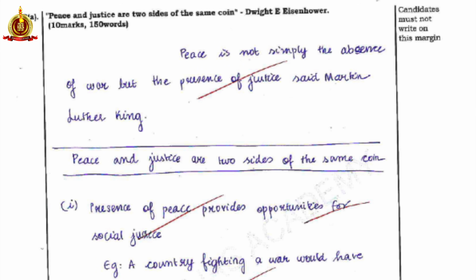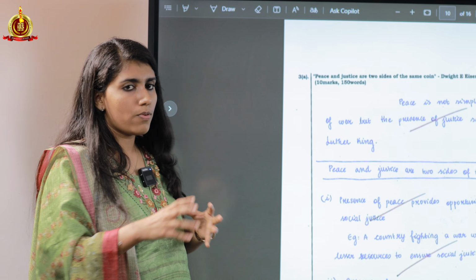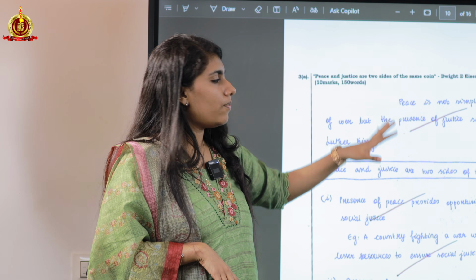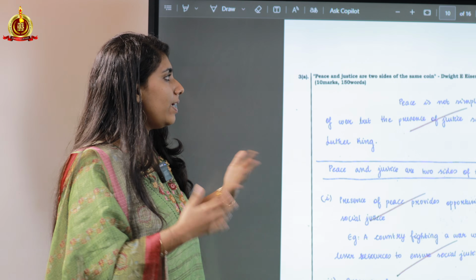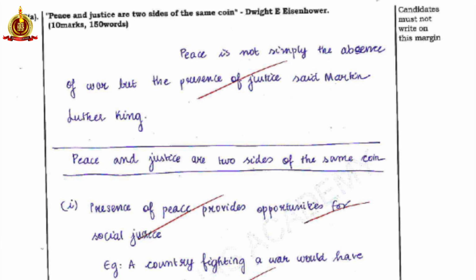So this is an ethics question. In ethics, there is usually a form of question in which they give a statement by some famous people, and we have to write about what we feel when we read this particular statement. So here: peace and justice are two sides of the same coin.